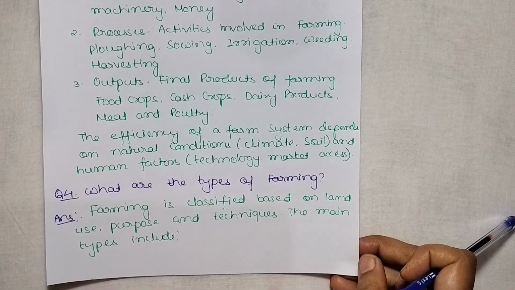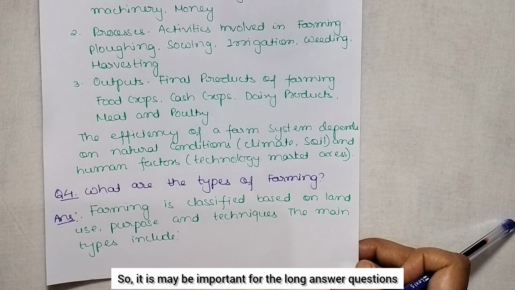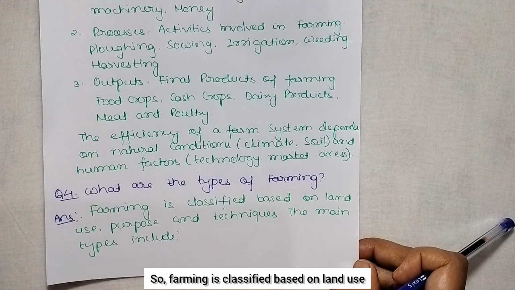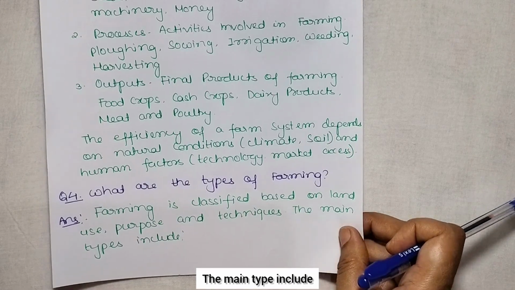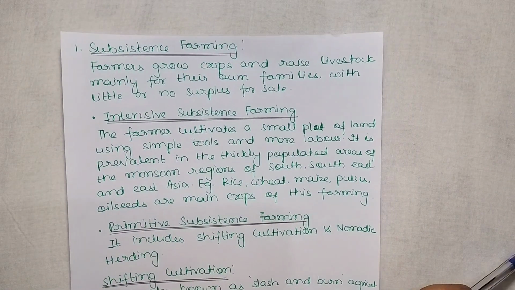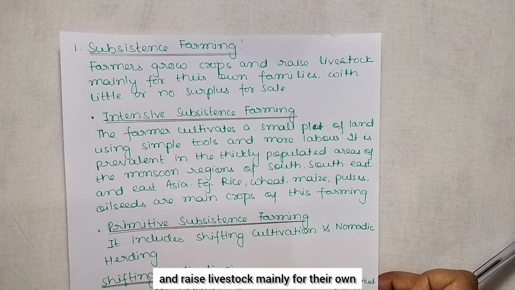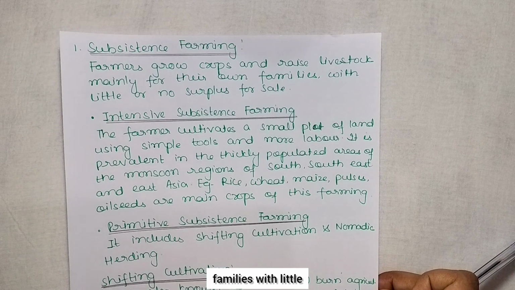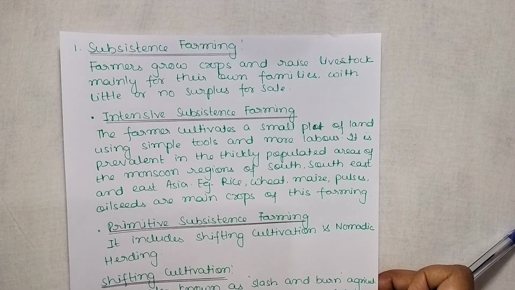Next question is, what are the types of farming? This may be important for the long answer questions. Farming is classified based on land use, purpose and technique. The main types include subsistence farming, that is farmers grow crops and raise livestock mainly for their own families with little or no surplus for sale. That is subsistence farming.